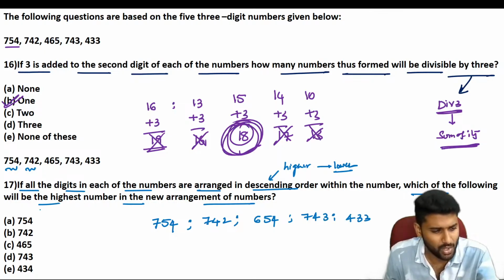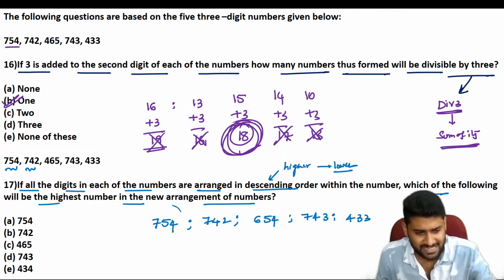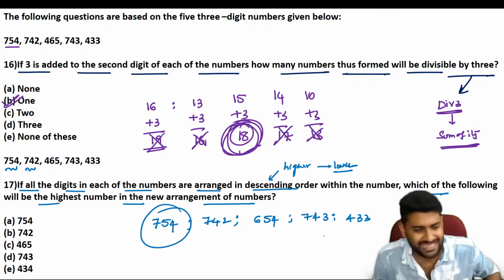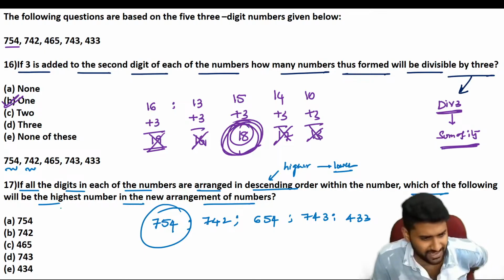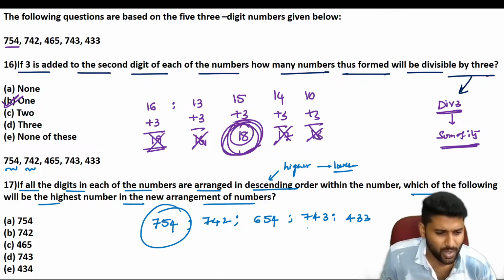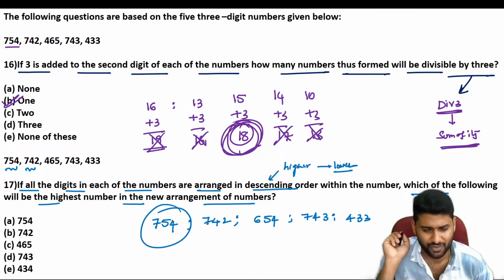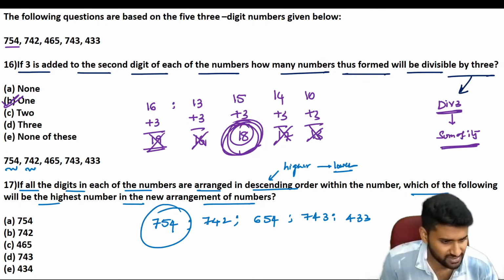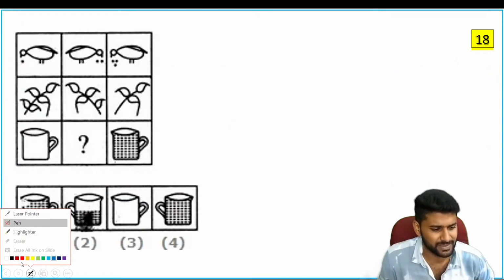Now the question: what will be the highest number? So still 754 will be the highest number. I think it's the highest number, not the second highest number. It's the highest number, right? In the new arrangement, the highest number is still 754 itself. So check it out, it's 754. Next, go through the next one. Pictures.